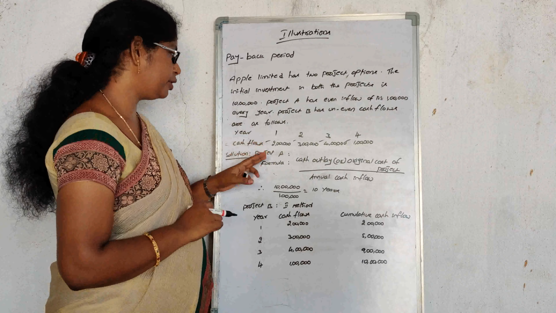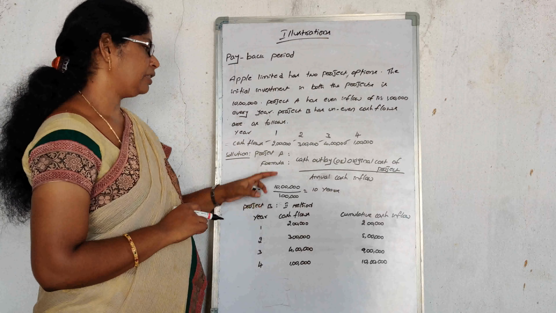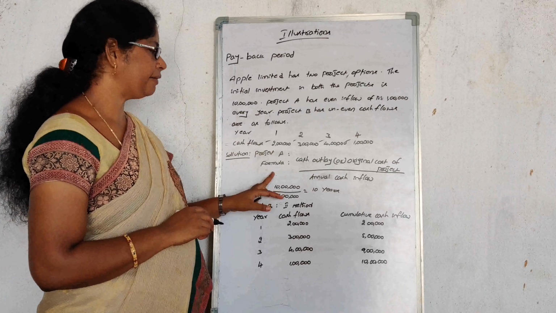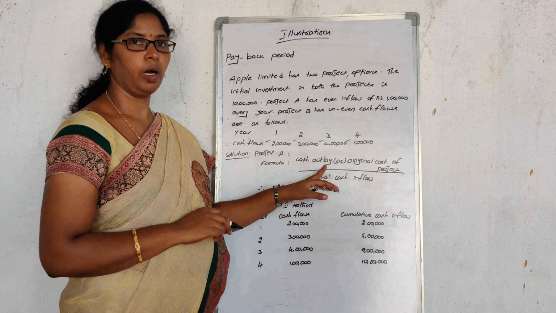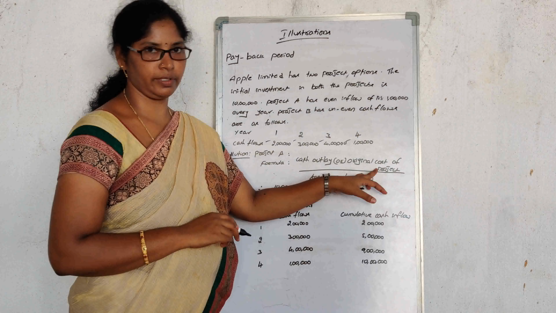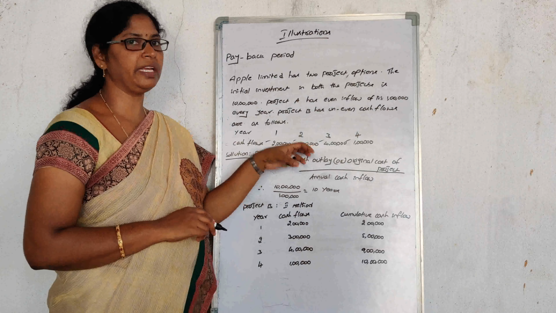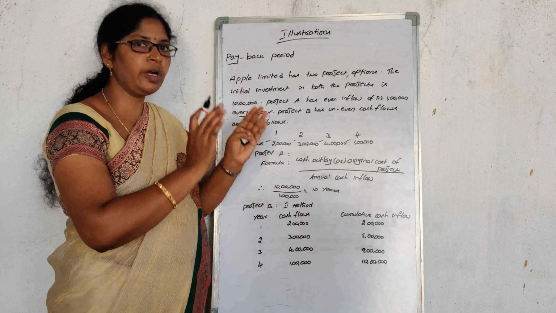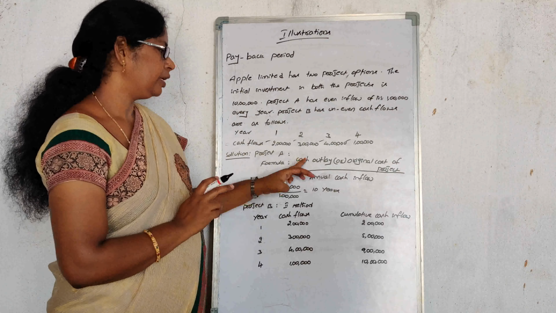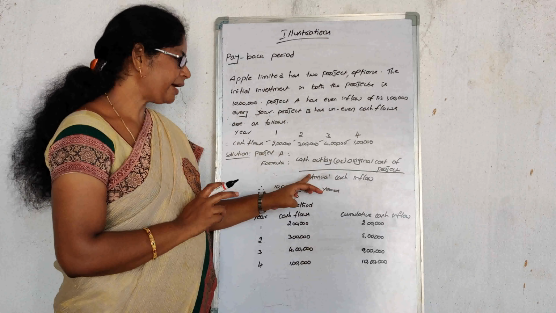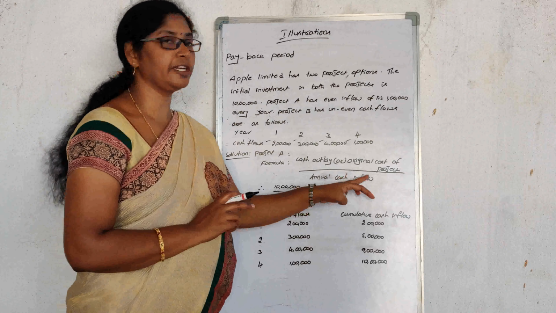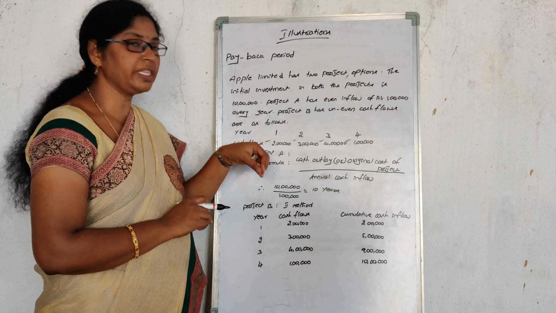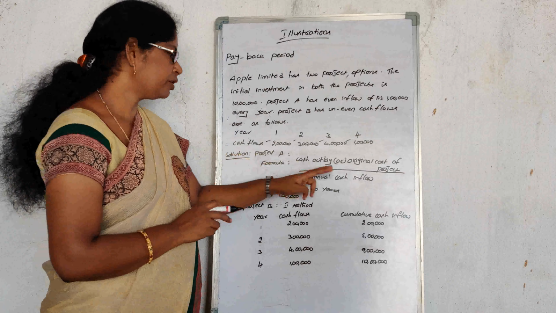So let's go to the solution. In Project A, a formula is required to calculate the payback period. The formula is cash outlay, or the initial cost of the project, that is, how much amount has to be invested in the project, divided by annual cash inflow, that is, how much amount will be received every year during the life period of the project.